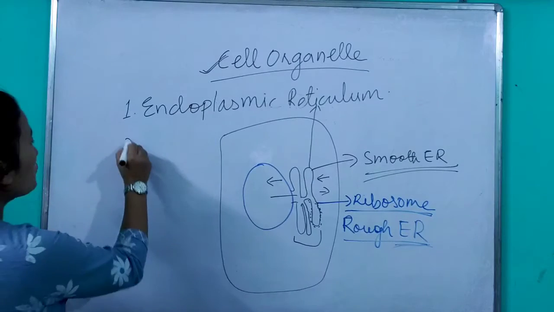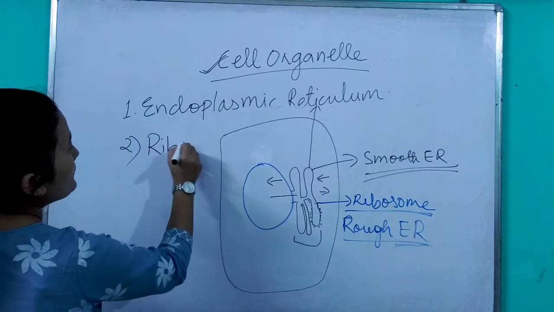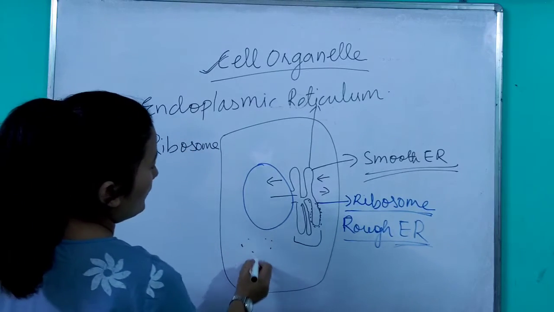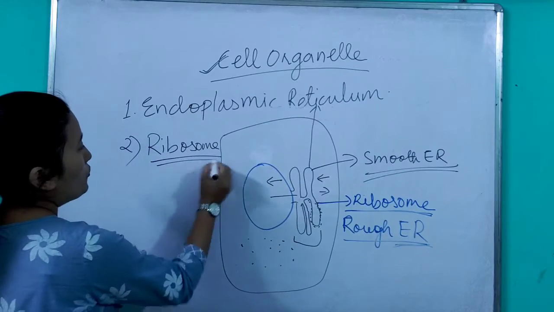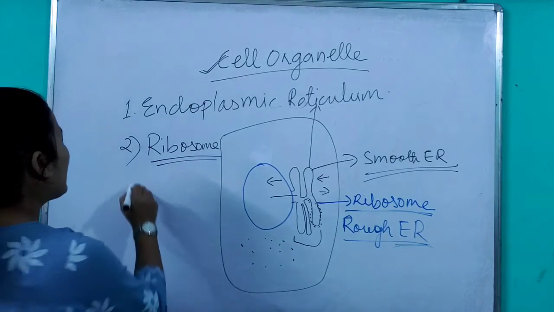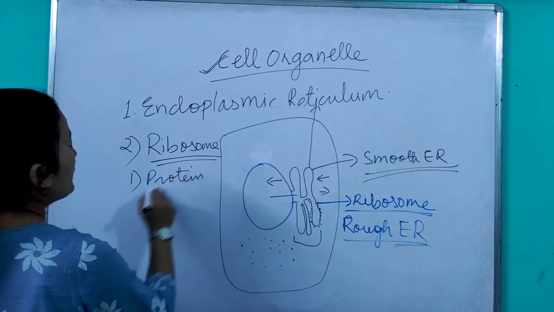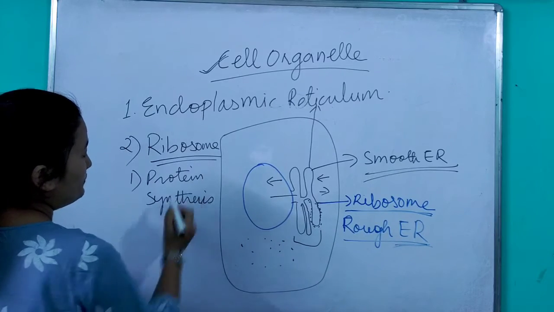Now coming to the second cell organelle, which is present on the endoplasmic reticulum and sometimes scattered in the cell also. It is the ribosome. What is the role of a ribosome? It helps in protein synthesis. The role of a ribosome is that it helps in protein synthesis.